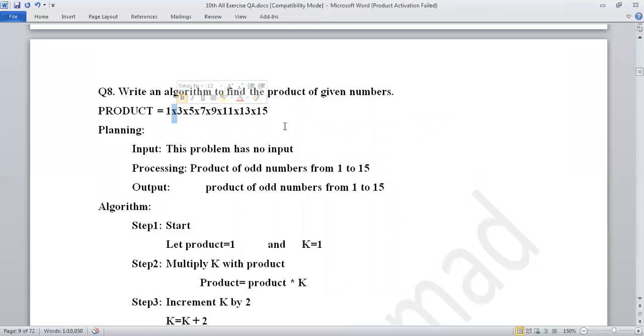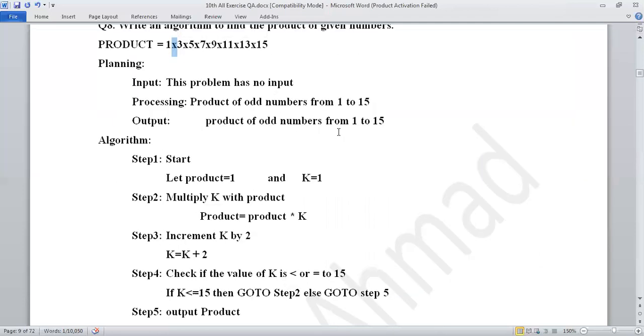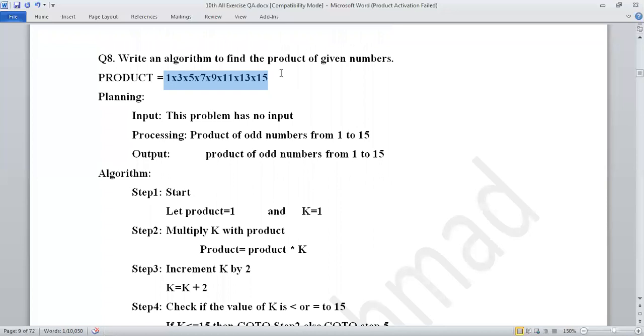Write an algorithm to find the product of given numbers. Product of given numbers is 1 multiplied by 5. So you will multiply all of these numbers with this one. All the steps are the same over here. The loop is the same, but in the previous question, we started the loop from 20. Over here, we will start from 1. In the previous algorithm, we ended at 60, and this one ends at 15. In the previous algorithm, we were adding the numbers, but in this algorithm, we are multiplying the numbers. So this is the product.